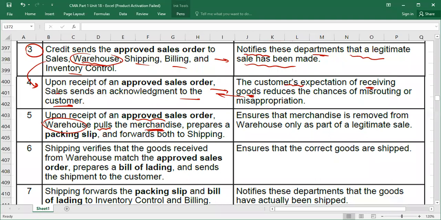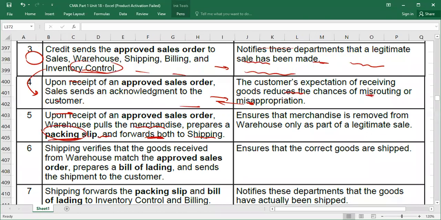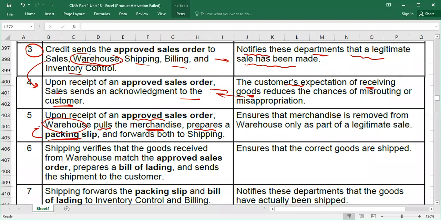Pull the merchandise means he will collect those goods which are approved from the warehouse. Prepares a packing slip. Please remember, packing slip is produced by warehouse department, showing which goods are being packed. So warehouse will pull the merchandise, prepare a packing slip, and forward both to the shipping. What both? Actually, the warehouse will send the goods along with the packing slip. Both they will send to the shipping department.